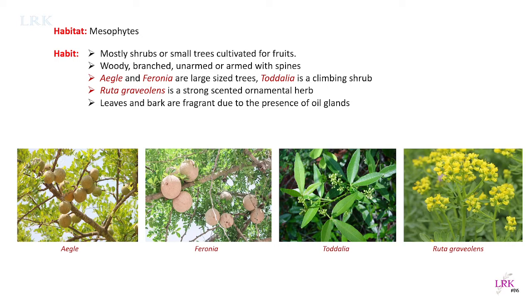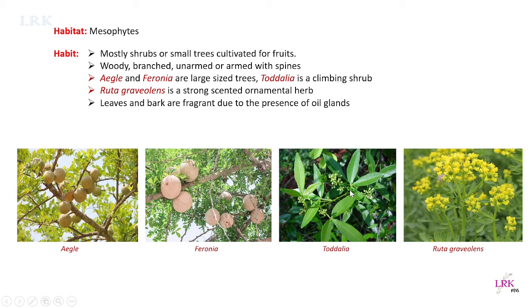Coming to habit, most of the plants are shrubs. For example, Murraya koenigii is a shrub, and a few trees are also seen in this family. Most of them are woody, branched, unarmed or armed with spines. Aegle and Feronia are large-sized trees. You can see here, Aegle, and this is Feronia. These are large-sized trees in this family.